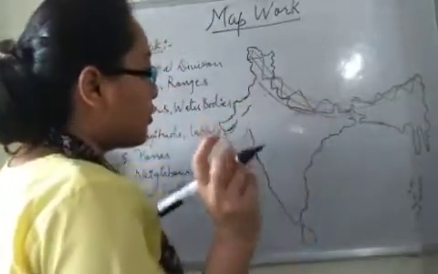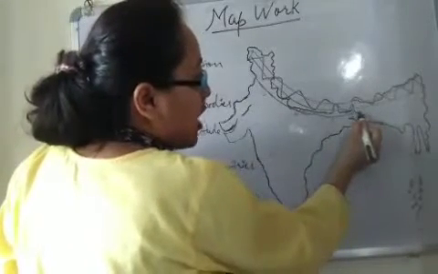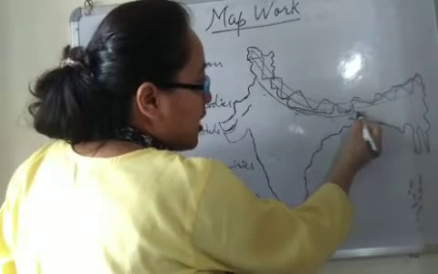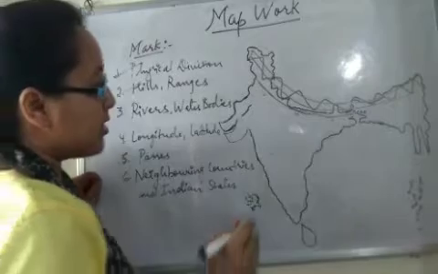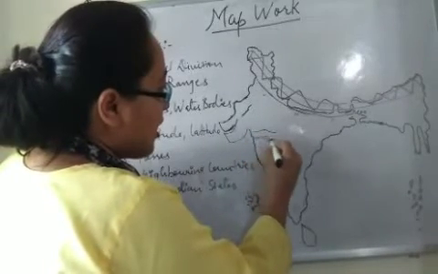Now let's move to the next, that is your Garo Khasi Jaintia hills. Garo Khasi Jaintia, right? Now next hill is, here we have two rivers, Narmada and Tapi.